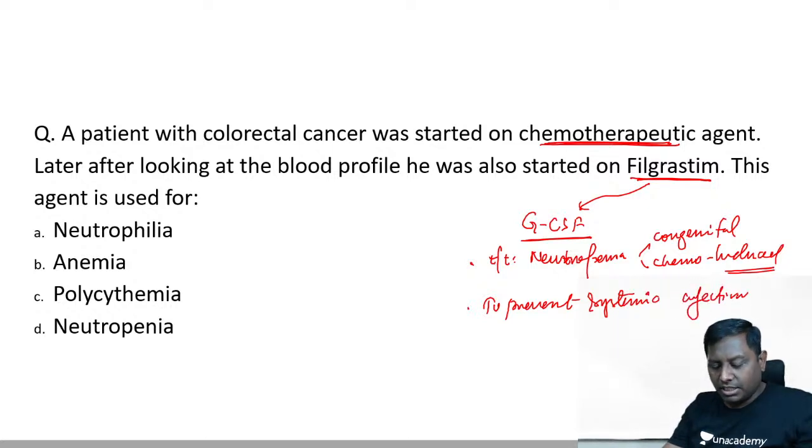Okay. Not for polycythemia, but for neutropenia. D is the correct answer. Neutropenia is the correct answer for this one.